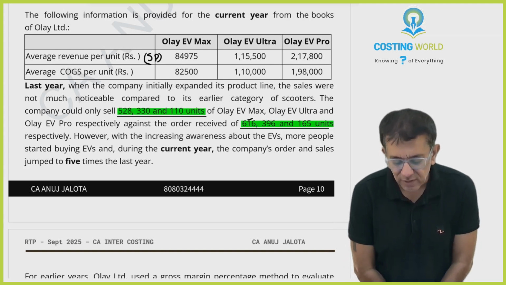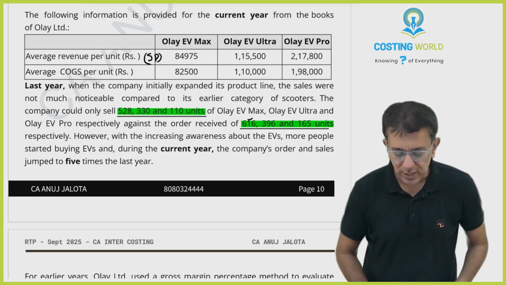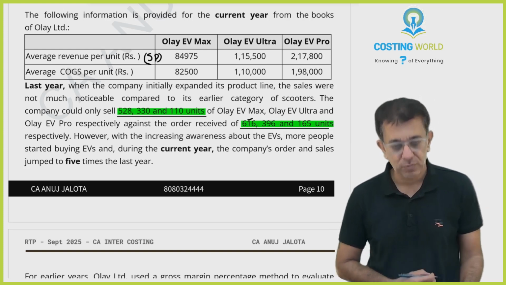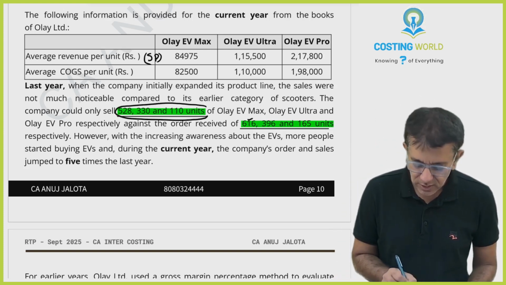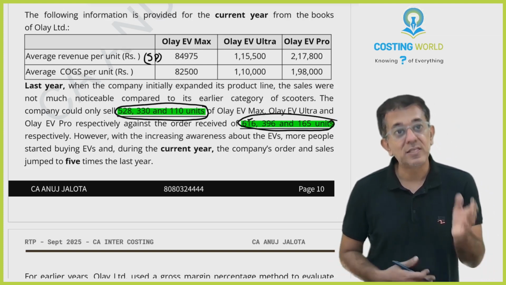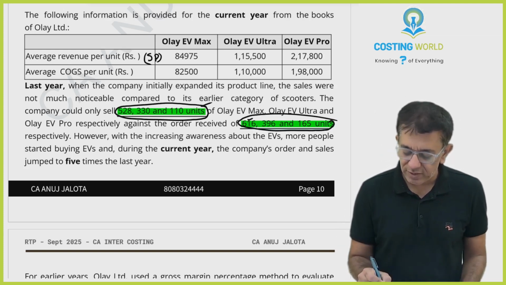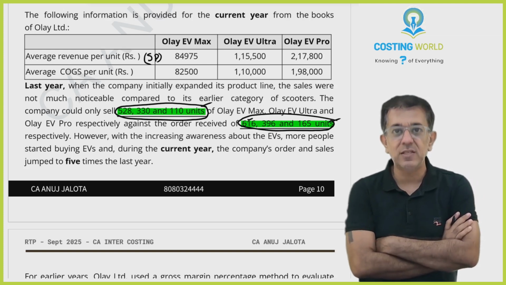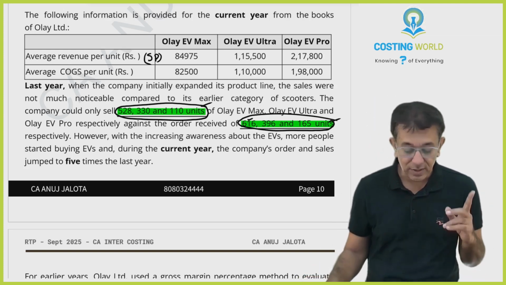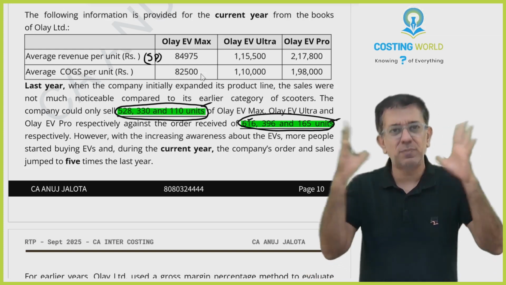However, with the increasing awareness about EVs, more and more people started to buy EVs. During the current year, the company's orders and sales jumped 5 times as compared to the last year. So this was the sales last year in terms of number of units, and these were the number of orders we got. This year it has become 5 times. If you multiply this by 5, and this by 5, this will give you the sales and the number of units of orders that we will be getting in the current year. That is exactly what I have already done, because for this question the numbers are becoming too big.